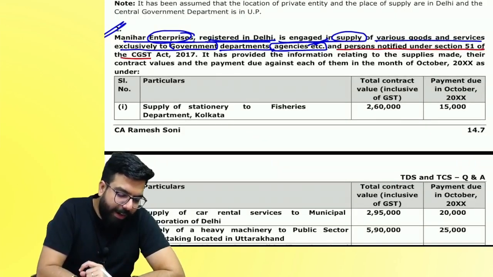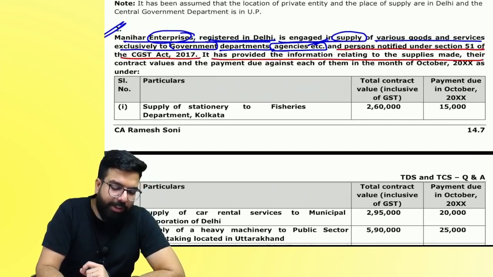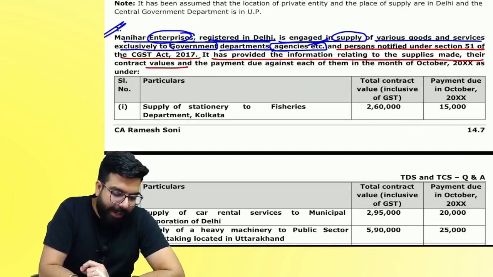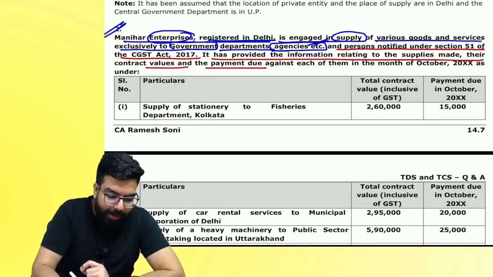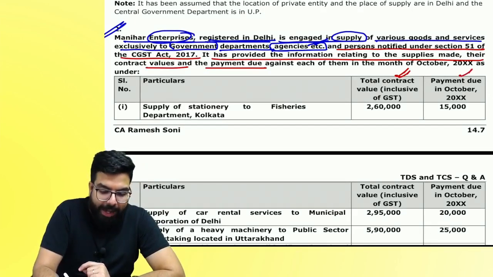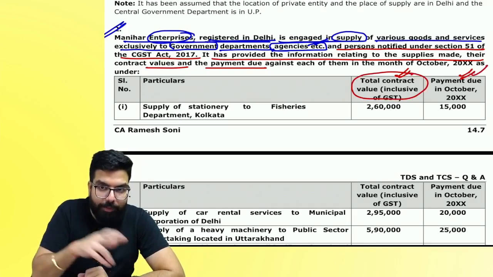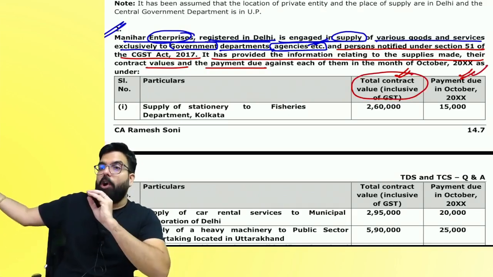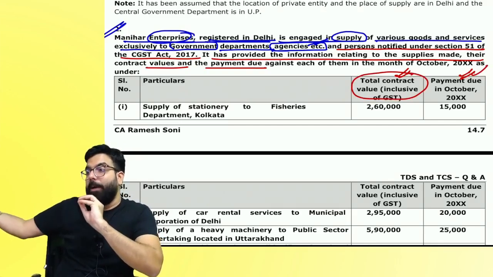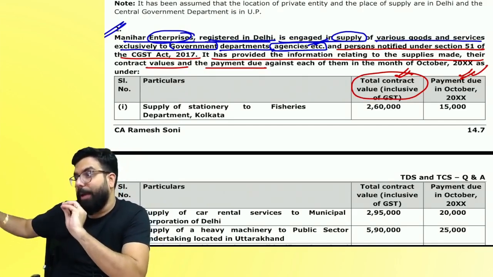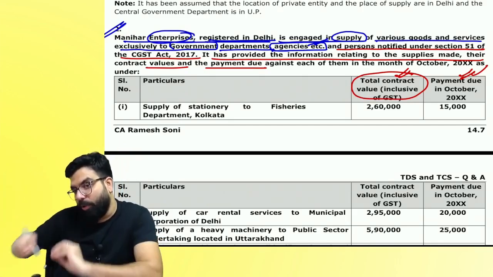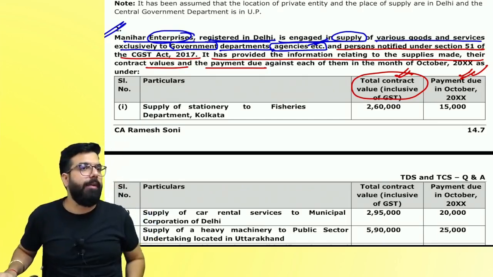It is a person notified under. It has provided the information of the supplies made, the contract values and payment. They have given contract value also and they have given payment also. Will you deduct on the contract value or payment? Payment. Sure, everyone, because single contract value is there. But when they raise the invoice and we make the payment, as and when we make the payment, we should deduct TDS. Are we clear, everyone?